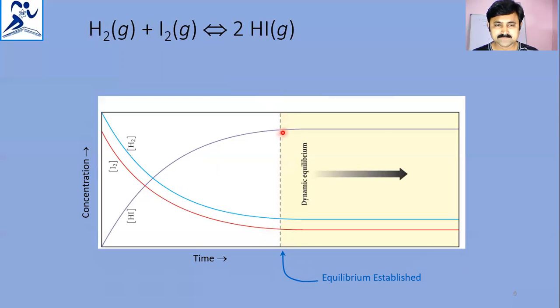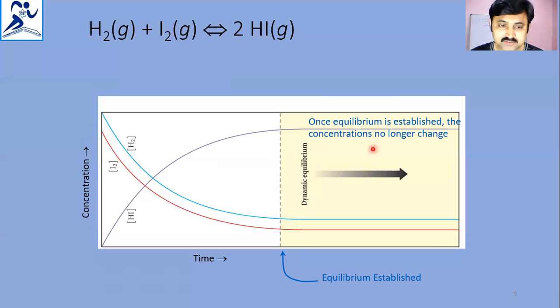After that, if you observe here, this is the equilibrium established at this point. From here, the HI concentration became constant. This is another one here, iodine red line and hydrogen blue line shown. The concentration became constant after this line. That is equilibrium established. This point is called equilibrium, and we'll call it dynamic equilibrium. So once equilibrium is established, what happens? Concentrations no longer change.